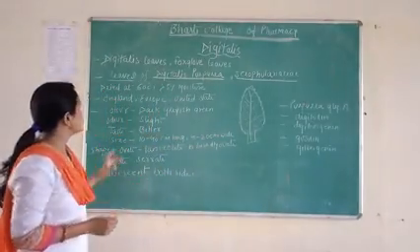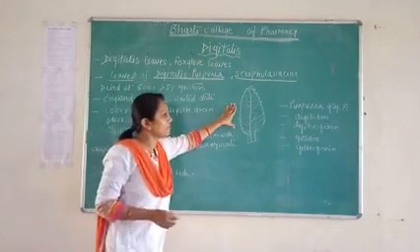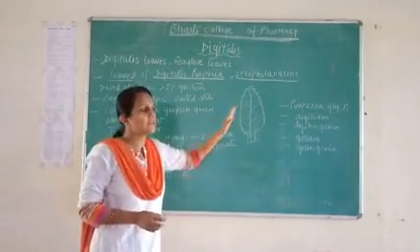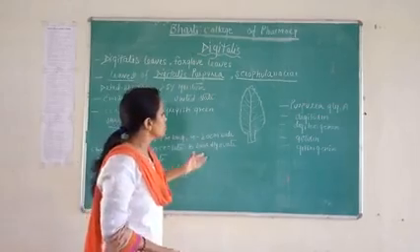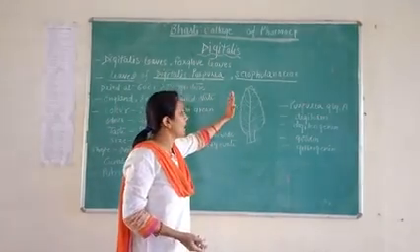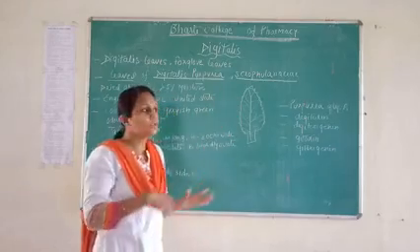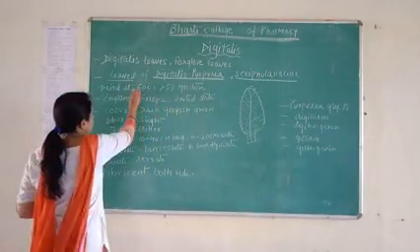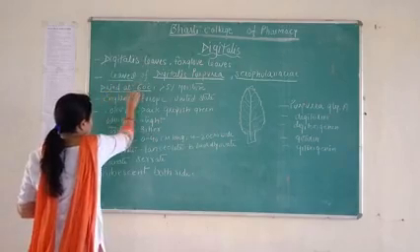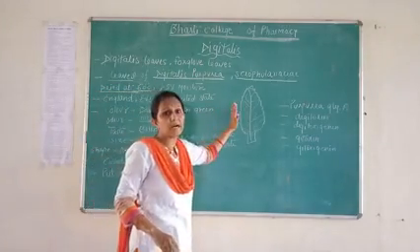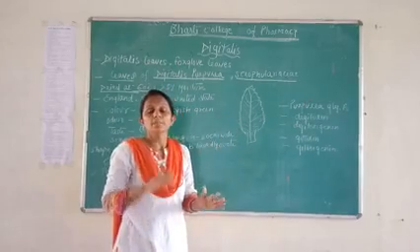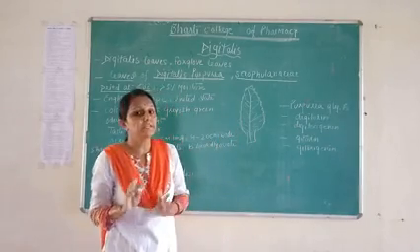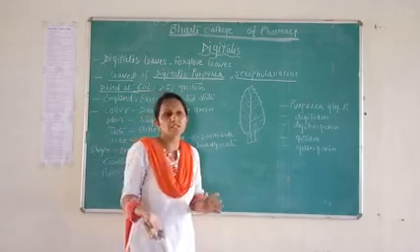Next thing is the leaf part we use. Dry leaf part should be used as a drug. So we dry our leaf at not more than 60 degree temperature. The leaf is dried only below 60 degrees, not more than 60.